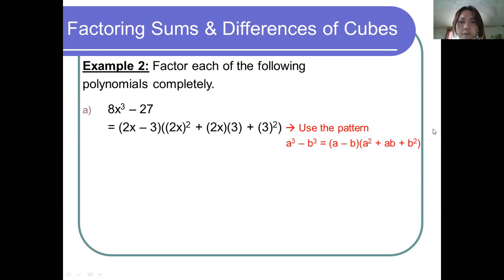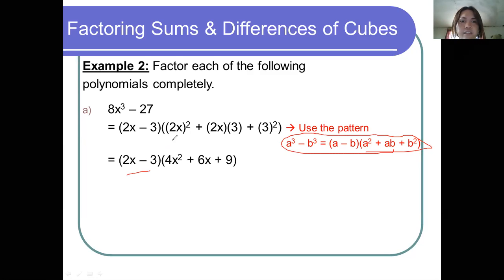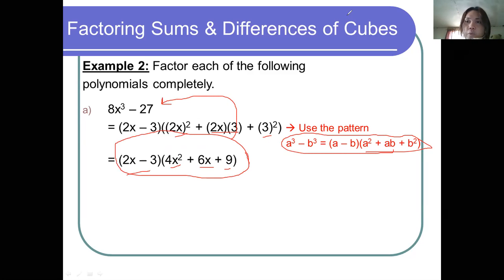So using the pattern, we can have it now. As you can see, a cubed minus b cubed is equal to a minus b, and then a squared plus ab plus b squared. So this is our pattern, our basis for factoring. And then we got 2x minus 3, then 2x squared is 4x squared, 2x times 3 is 6x, then 3 squared is 9. So these are now the factors of this difference of two cubes, 8x cubed minus 27. So now let's proceed.